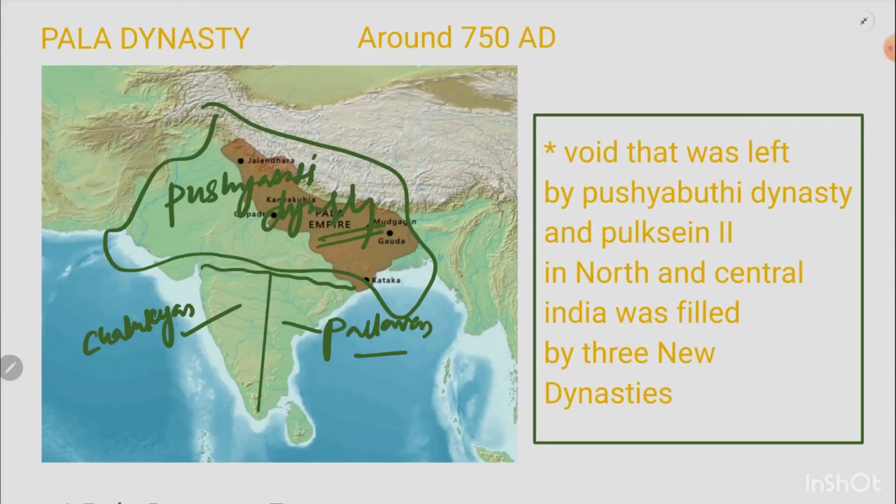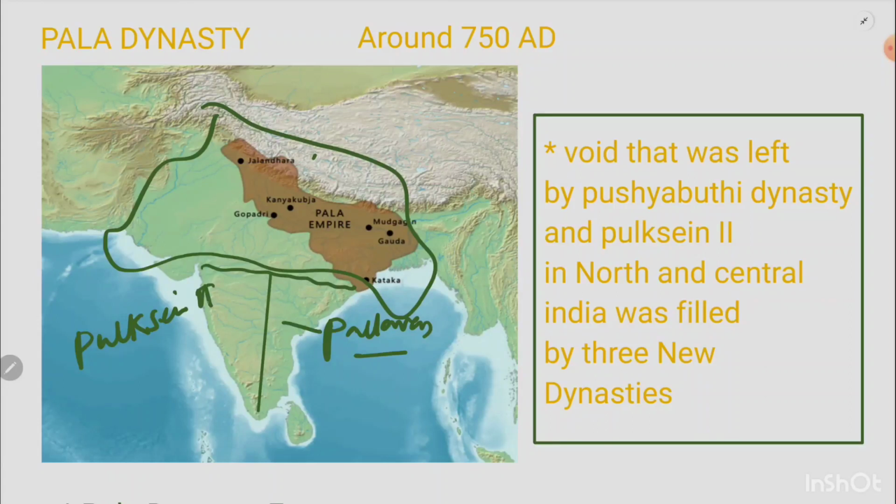And who was the major ruler, the major king, of this Pushyabhuti dynasty? It was King Harshvardhana, okay. Now after the decline of the Pushyabhuti dynasty and the Chalukyas, which was majorly ruled by Pulakeshin II, as you can recall, a void was left in the central part and the northern part of India, okay.